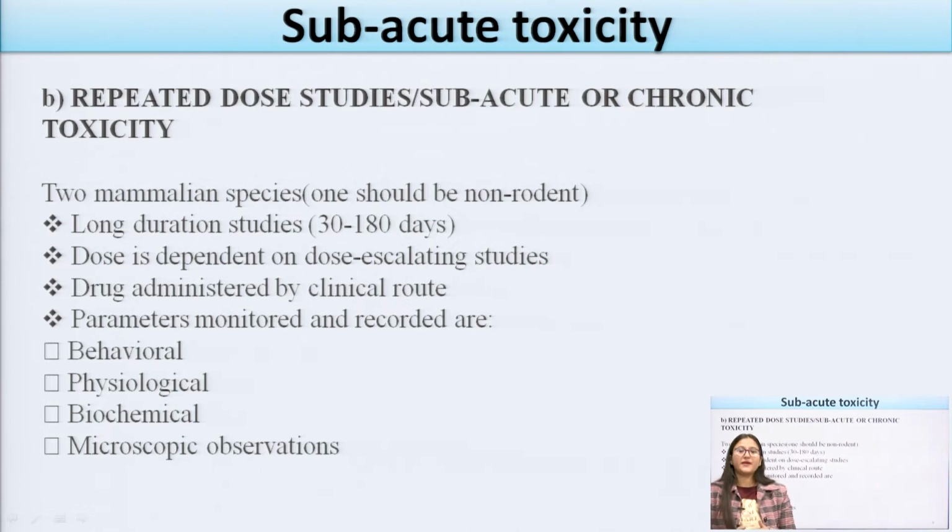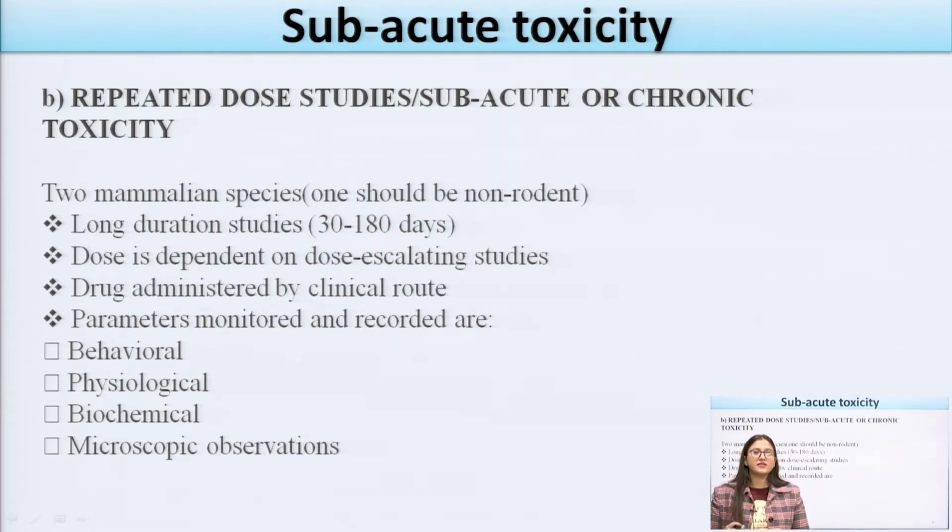Now, we have completed the acute toxicity study. Now, we are coming to the subacute toxicity study. Subacute toxicity studies are also known as repeated dose studies or chronic toxicity studies. The time period for these studies is 30 to 180 days. Two mammalian species can be taken for studying subacute toxicity. This is a long duration study, about 30 to 180 days.